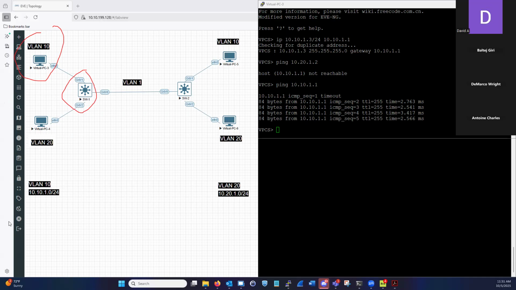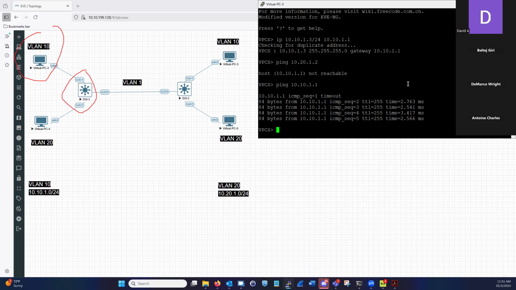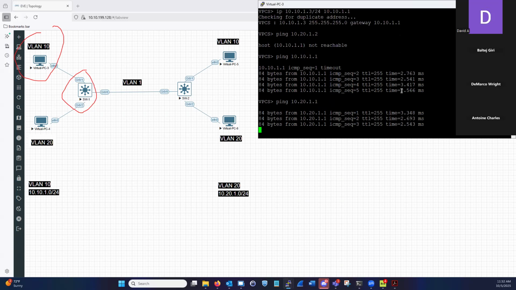Okay, so let's go ahead. Let's do this test. So I'm going to go ahead and test pinging VLAN 20, right? That exists on switch one. So we're going to do ping 10.20.1.1. Okay, we're getting pings.